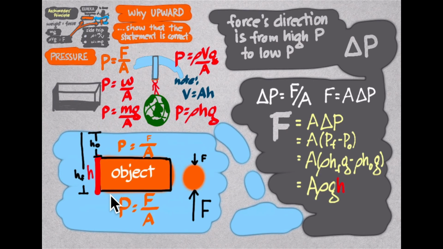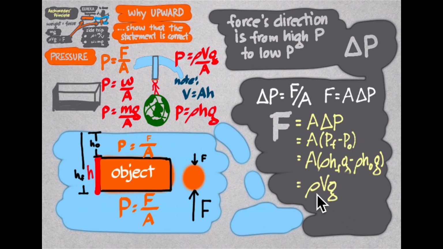Now, if you have an A and an H multiplied, as in this blue equation, you get a volume. So we also replace A and H here by just V, the volume of the object, or of the displaced fluid if it is completely submerged in water or other fluids. Just to make you see that this is now the same as what we had a while ago, the upthrust is rho Vg, just rearranged.